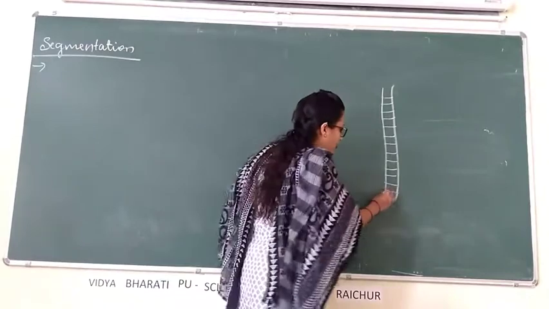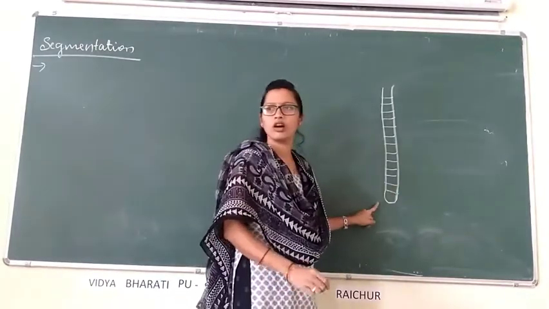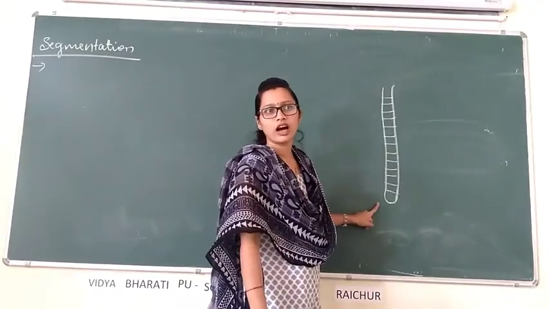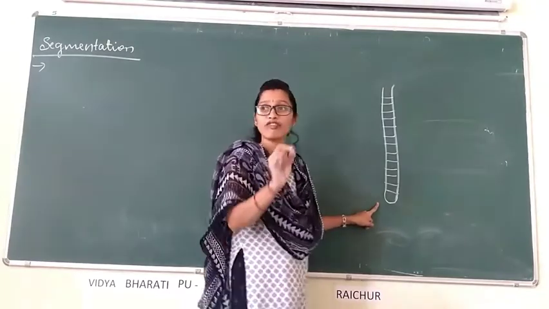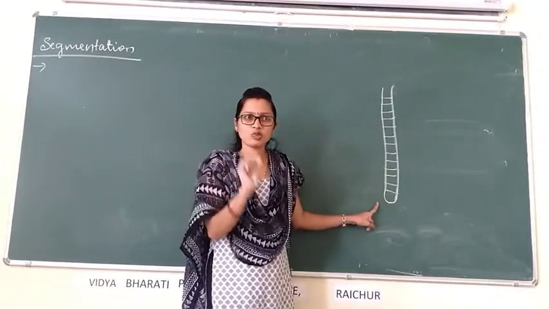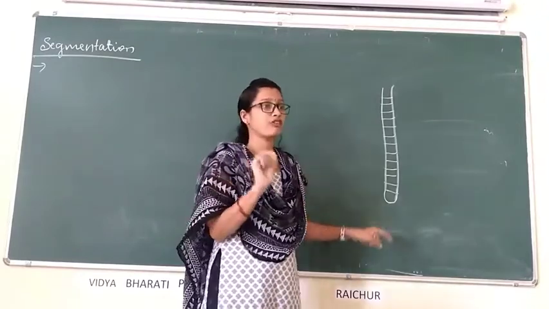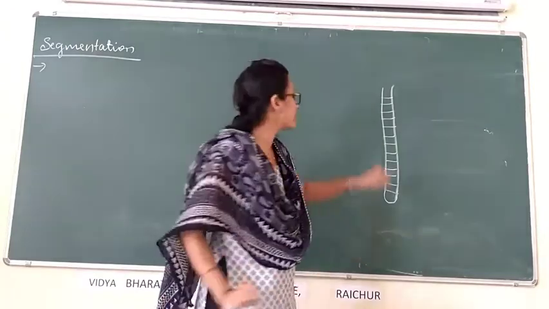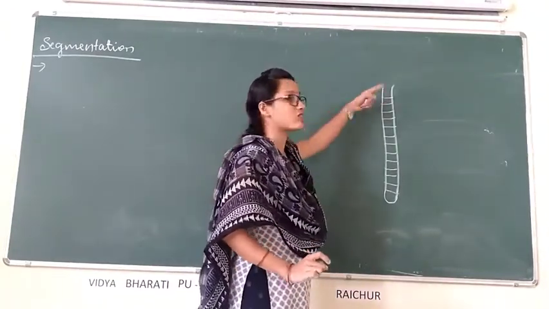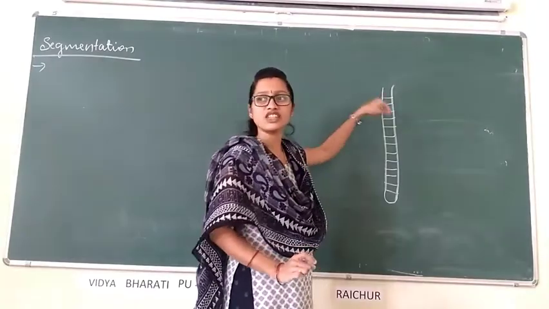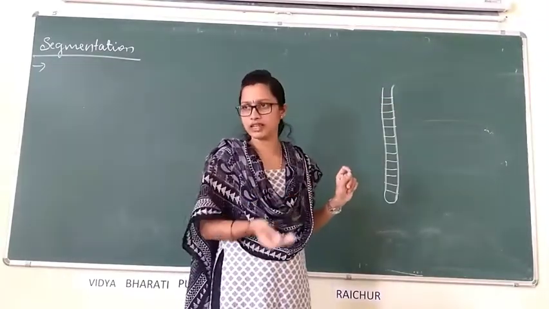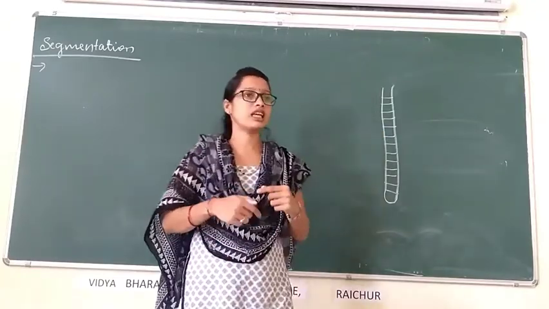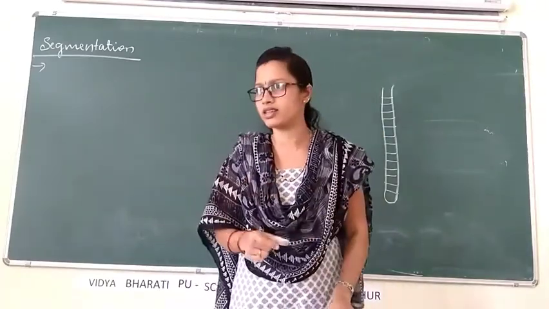Consider this is the body of an earthworm, or the worm which comes under phylum Annelida. Arthropoda: in the body of a cockroach, you might have seen small segments. That is called segmentation. Here the body is externally and internally divided into segments, and in their body we can observe the serial repetition of some body parts.